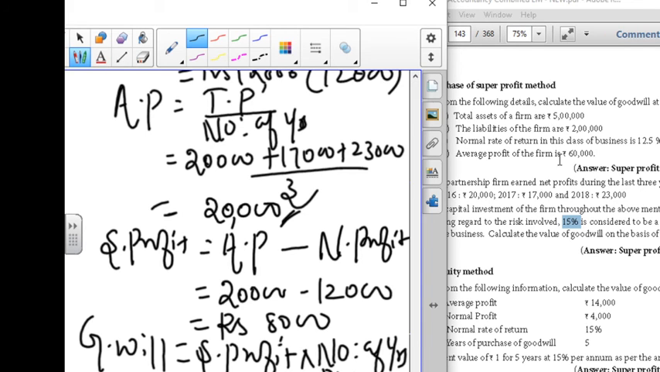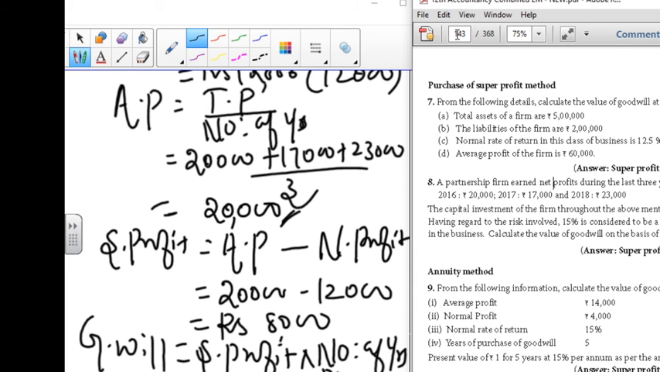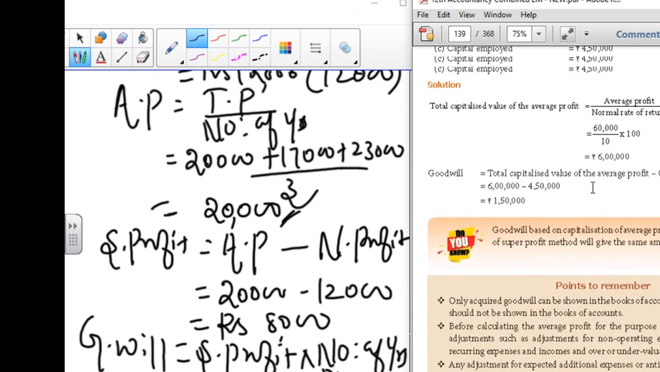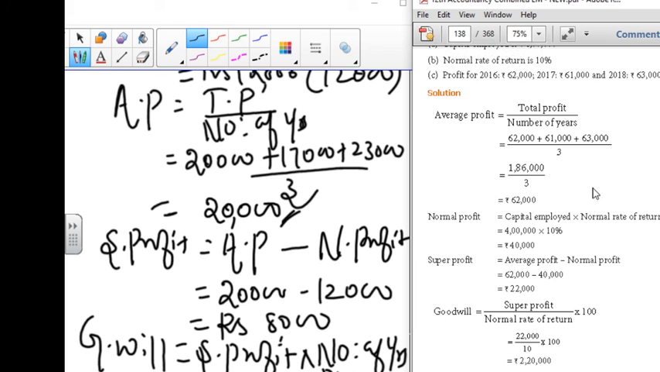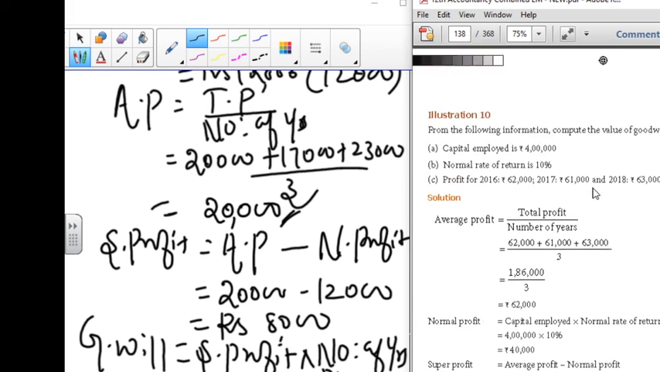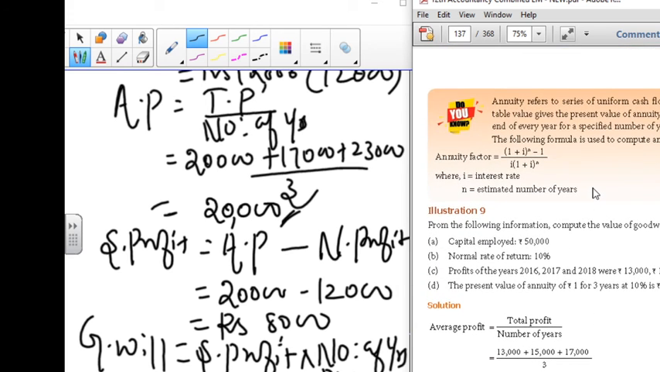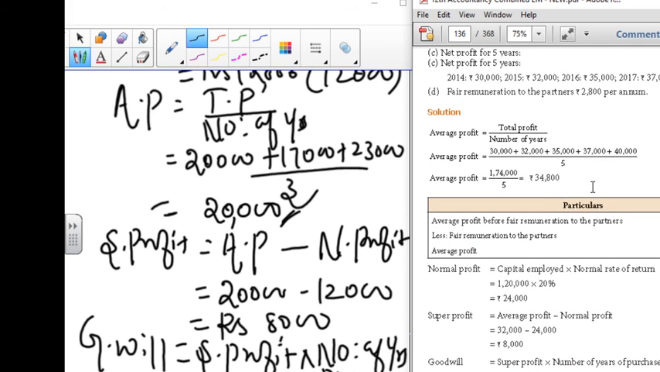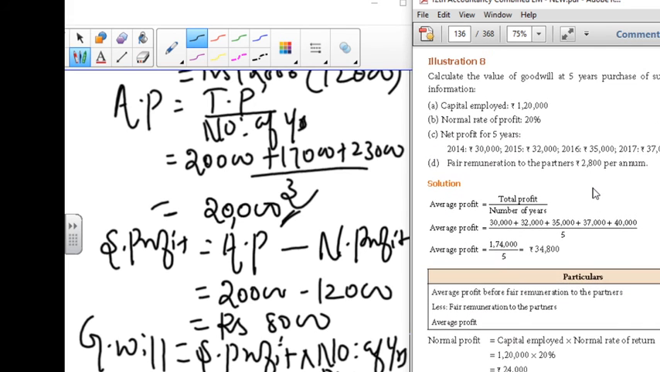Next, we'll move on to illustration number 8. It's entirely different, though it is the same method. In illustration number 8, in this also we are going to calculate only the super profit, but the only thing is that they have given the remuneration of a partner. For this we are moving to this formula.